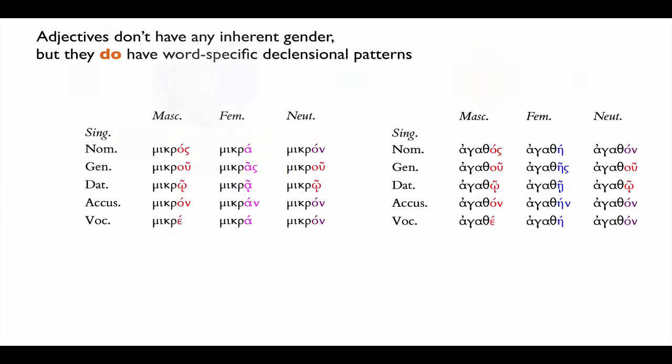What if we just try one more adjective like alethes? Now you notice that has a funny ending, es. Is this word going to go here like agathos? It doesn't look like any of those forms. Is it going to go here like mikros? Oh dear, we have a problem. We have a third declension adjective. All right, not to panic.